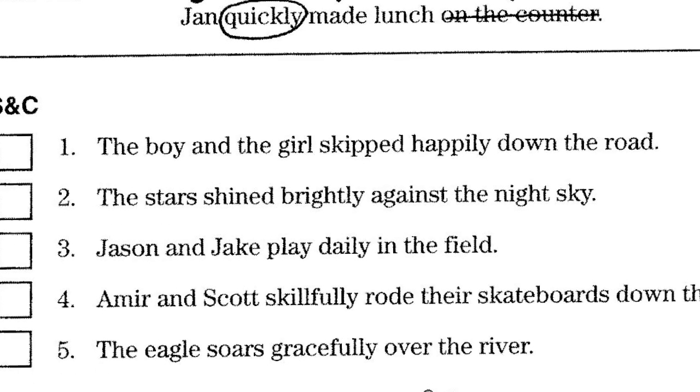So when I look at sentence number 1, it says the boy and the girl skipped happily down the road. Well, who or what is that sentence about? Well, we have a compound subject because we have boy and girl. Those are both our subjects. And then our action is that they skipped, and down the road is a preposition. So I'm going to ask, how did they skip? They skipped happily. So we're going to circle it, and we're going to label it ADV. That's the abbreviation for adverb.